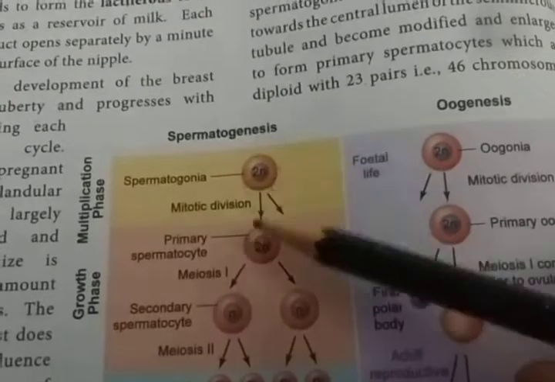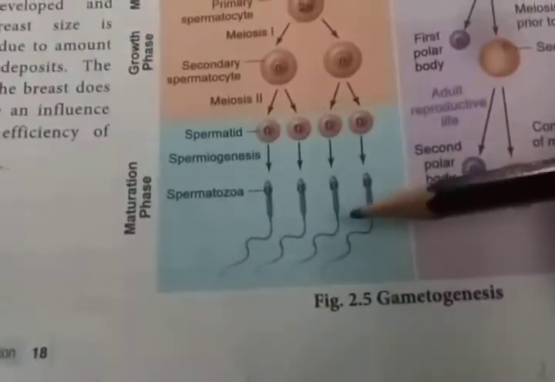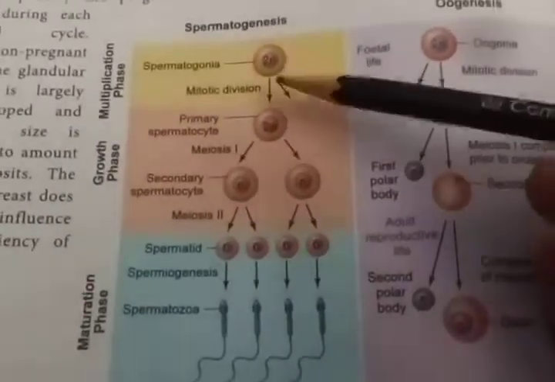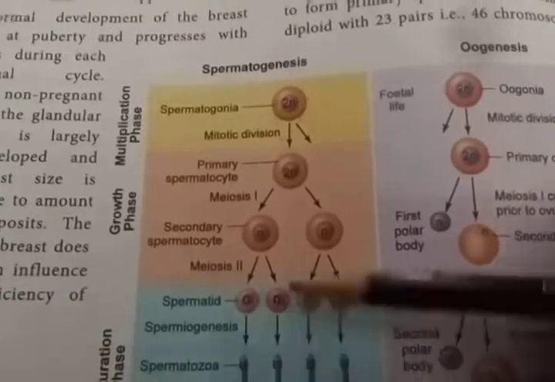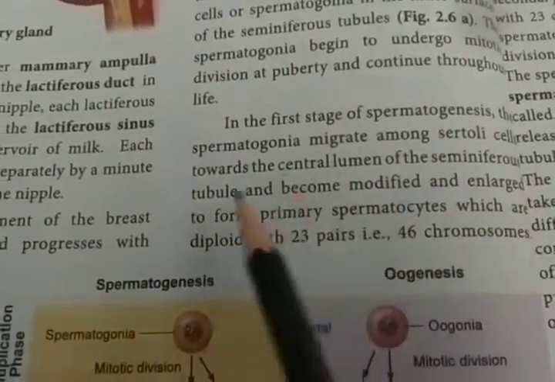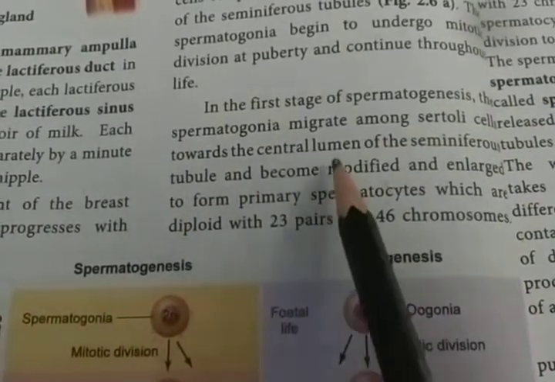Then the spermatogonia undergo a number of mitotic cell divisions, and then they can produce the sperm. From puberty onwards, this process occurs in the male body. In the first stage of spermatogenesis, the spermatogonia migrate among Sertoli cells towards the central lumen of the